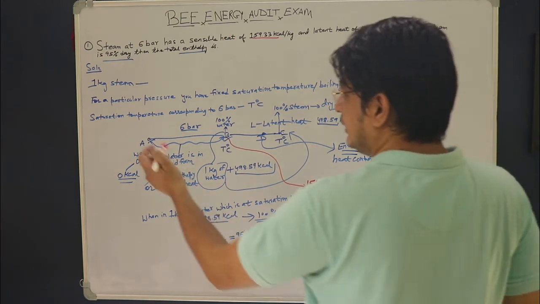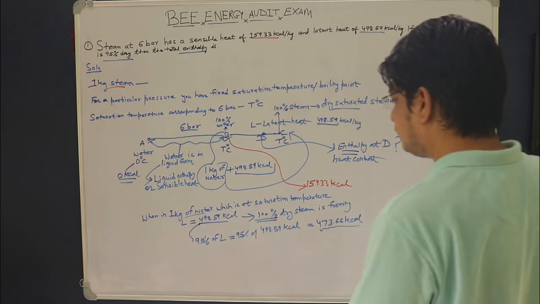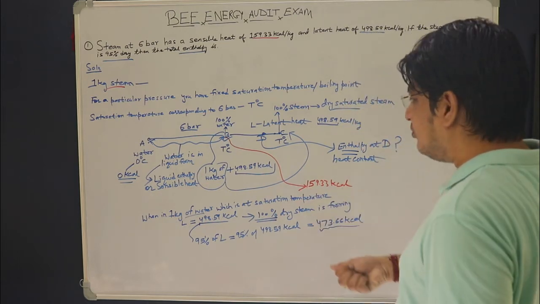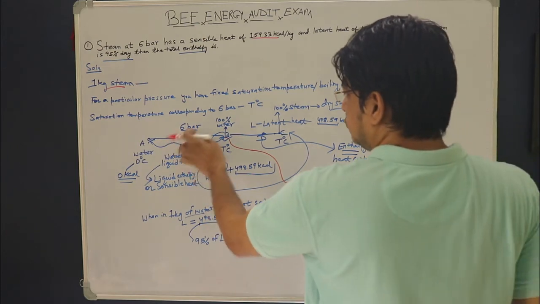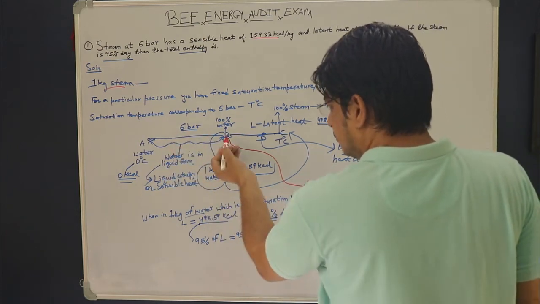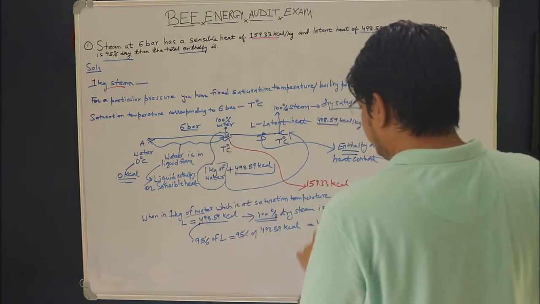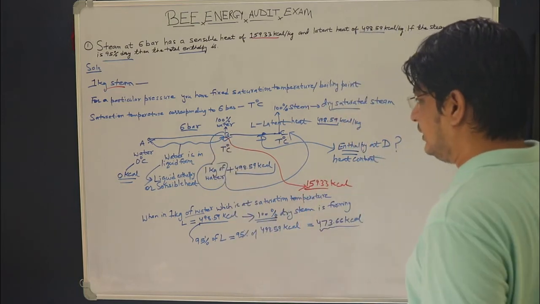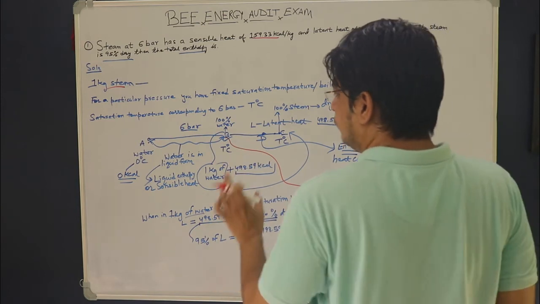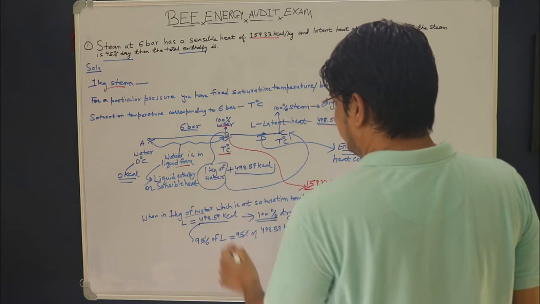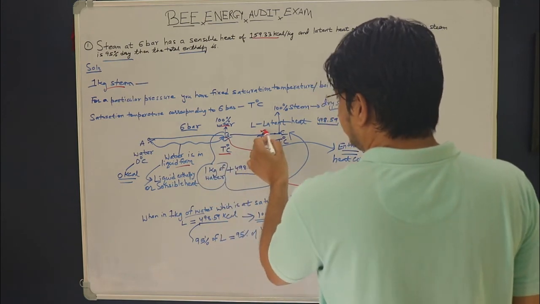That means for 1 kg of water, you have to add 159.33 kilocalorie of heat energy corresponding to this pressure so that you reach point B from point A. So what is the heat energy available at point B? 159.33.